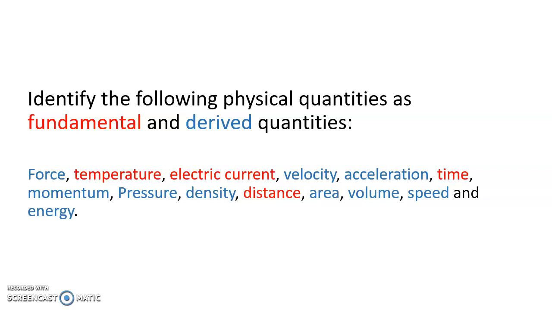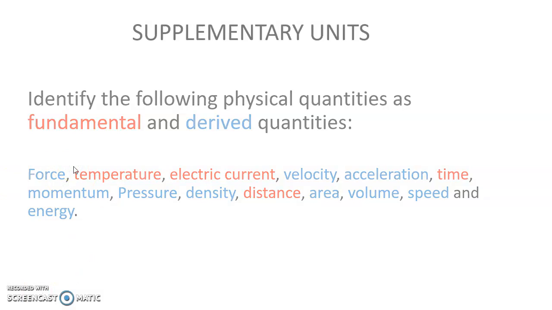In SI, along with fundamental and derived quantities, there are two other supplementary quantities and their units. Let us see which are those two supplementary units. First is plane angle, denoted by theta.